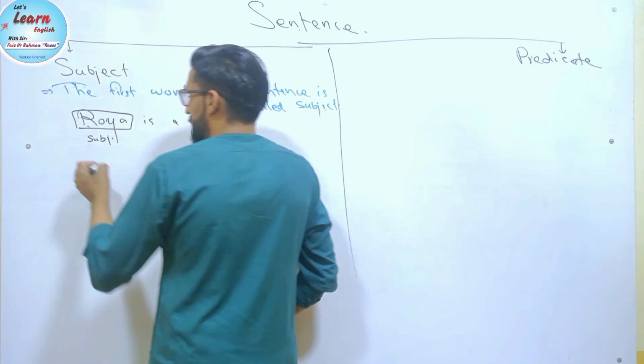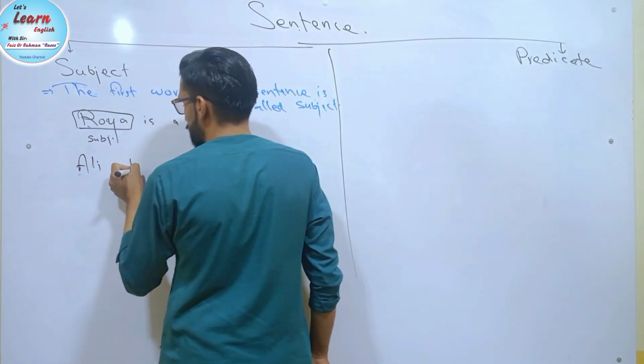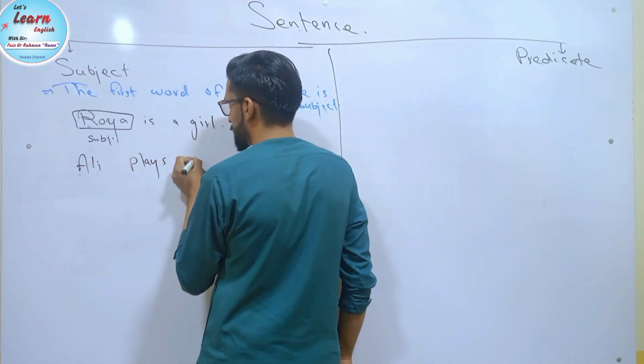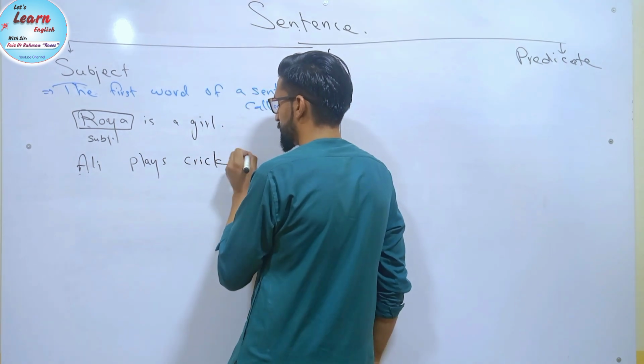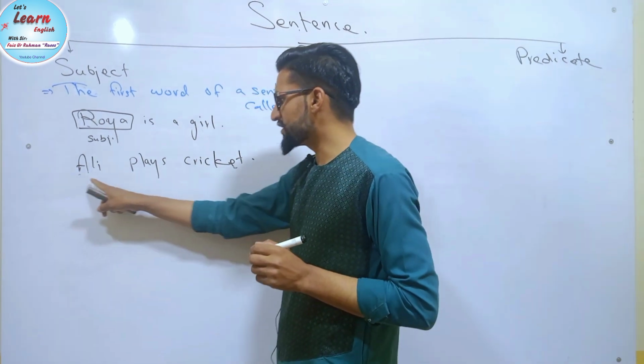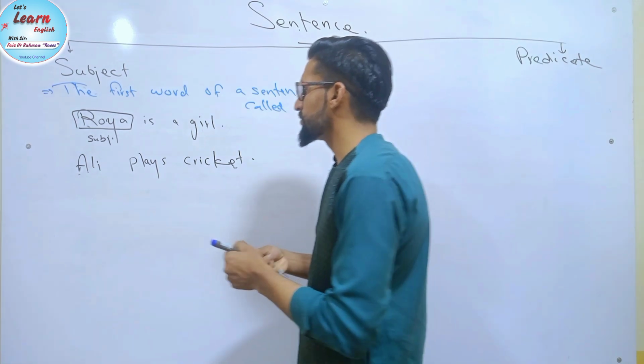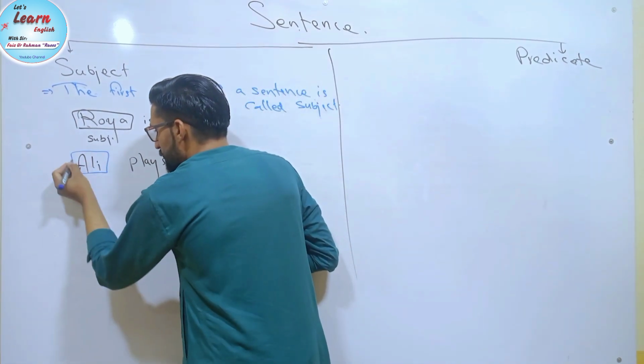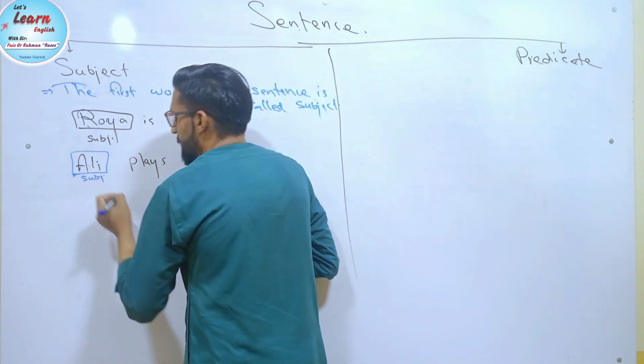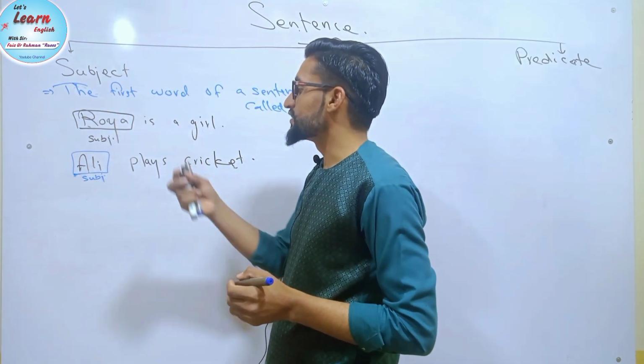Another example, for example, if I say Ali plays cricket. Now look, what is the first word in this sentence? So the first word in this sentence is Ali. So Ali is the subject of a sentence, because in definition we said that the first word of a sentence